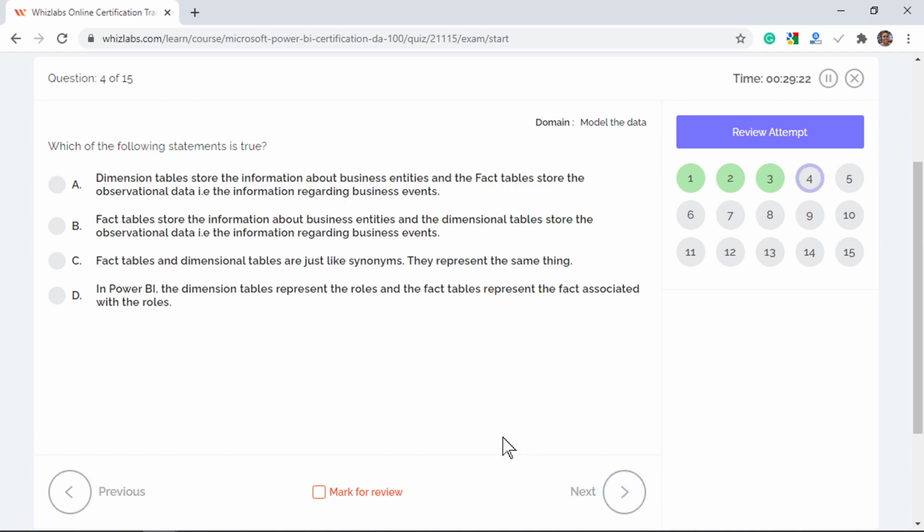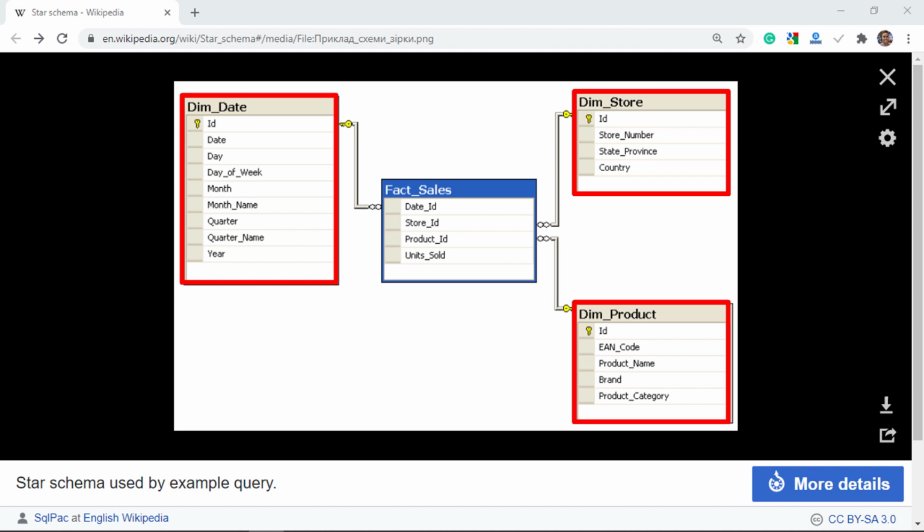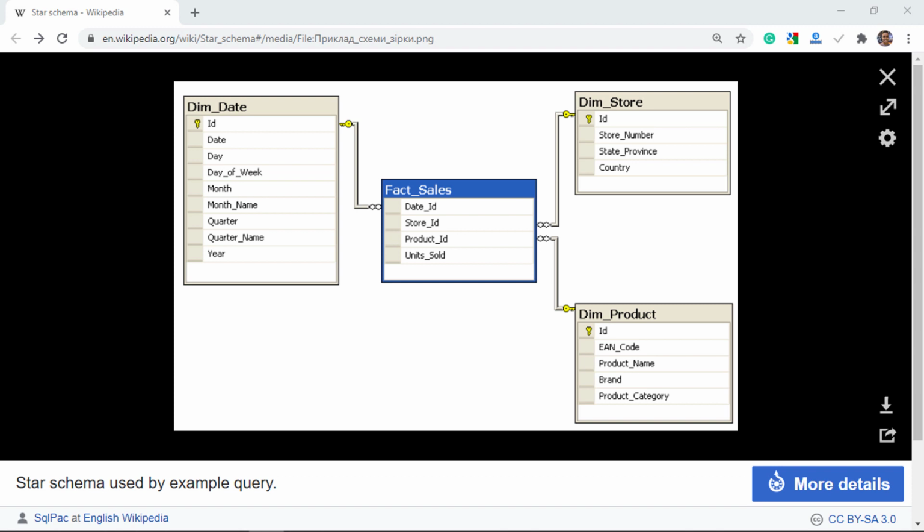Which of the following statements is true? Well, these are statements based on fact and dimension tables. So let's take a look at an example of a star schema with the fact table fact sales at the center and three dimension tables date, store and product with each having a relationship with the fact table. Dimension tables store information about business entities such as products or dates, and fact table stores the observational data, that is the information regarding business events like the number of units sold by a particular store on a specific date.